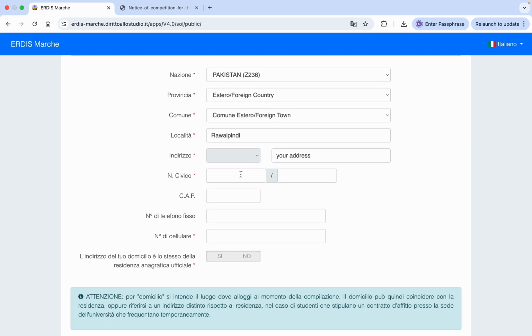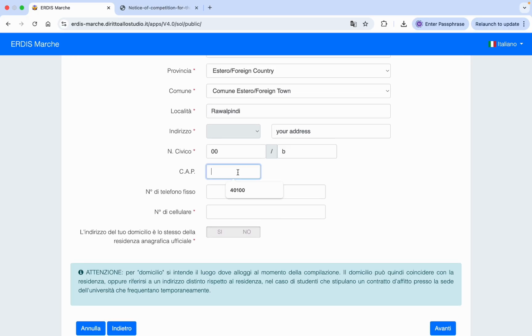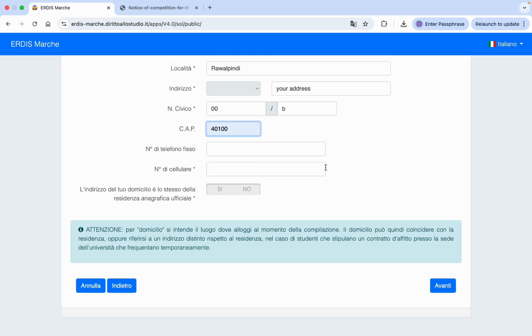And here you need to write your house number. So let's say 00. And if there is any alphabetical letter, let's say A, B, C, then you write it here. Then your area code, so let's say 40100, your postal code.